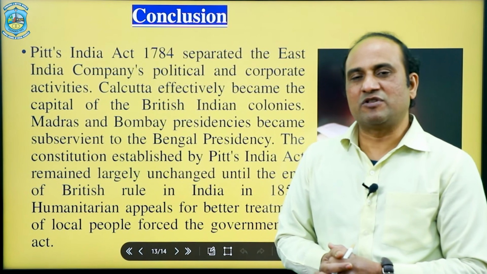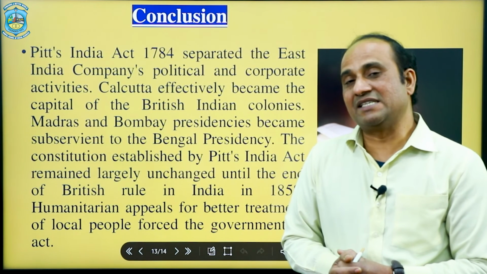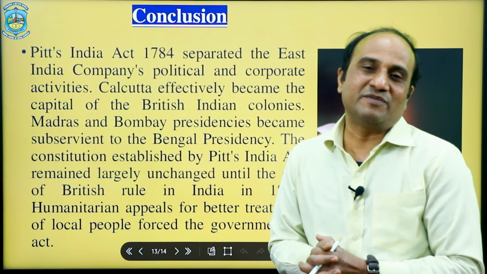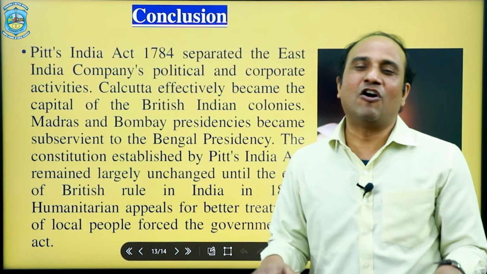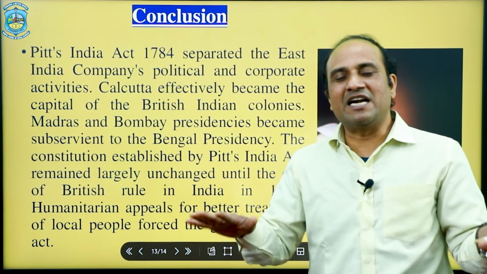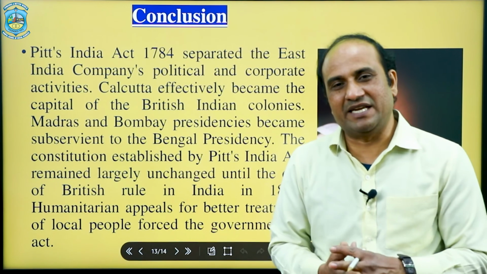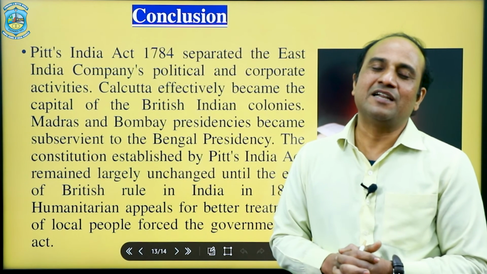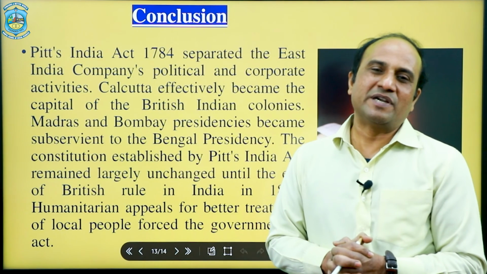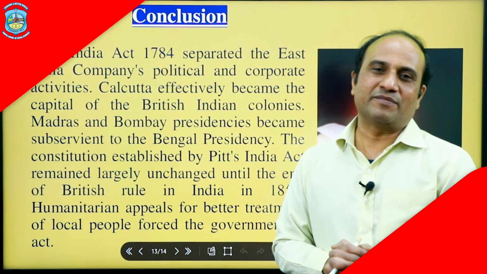But when it came into practice, people realized it was not out of concern for Indians. It was to make a firm establishment of a political, administrative and constitutional setup in India, and that opened the eyes of the Indians, who started the movement against the British government and the British East India Company.